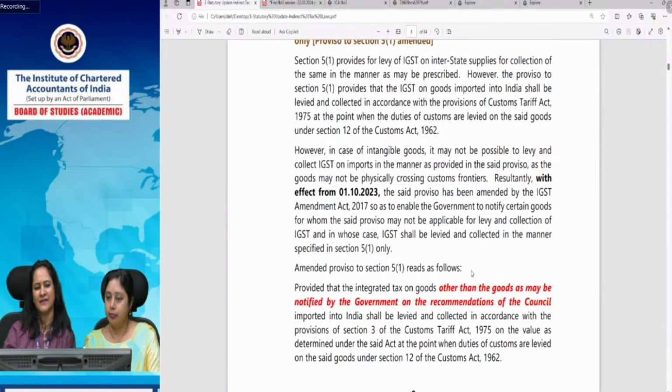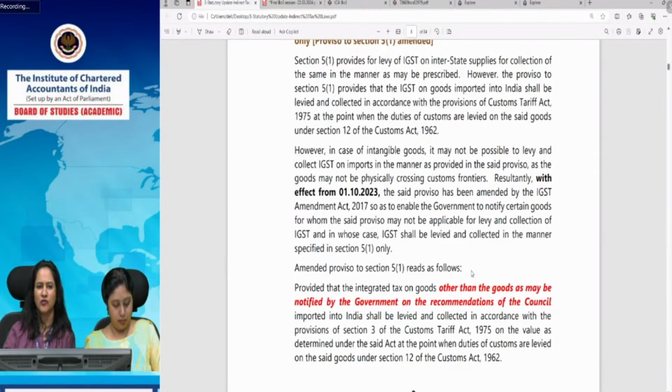Basically, what happens is that, as you know, interstate supplies are governed by the IGST Act, and in case of import of services also the IGST Act. Basically, the IGST Act tells the manner in which the duty will be levied. So section 5(1) provides for levy of IGST on interstate supplies, for collection of the same in the manner as may be prescribed.